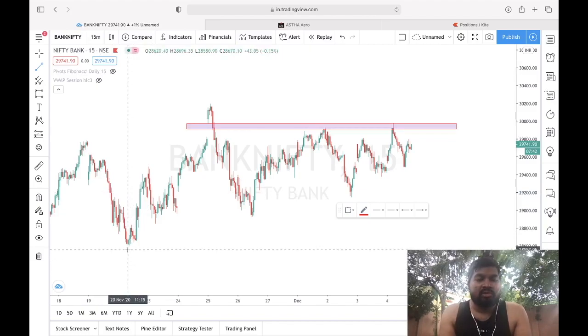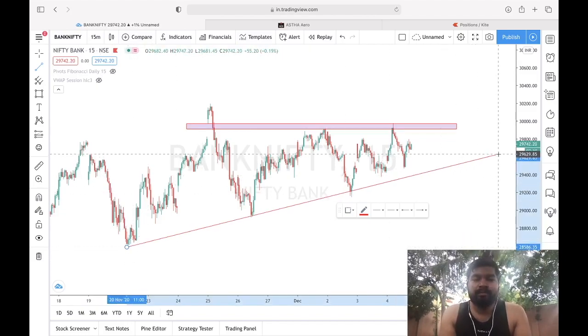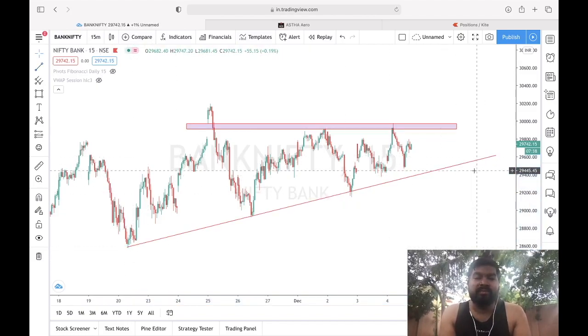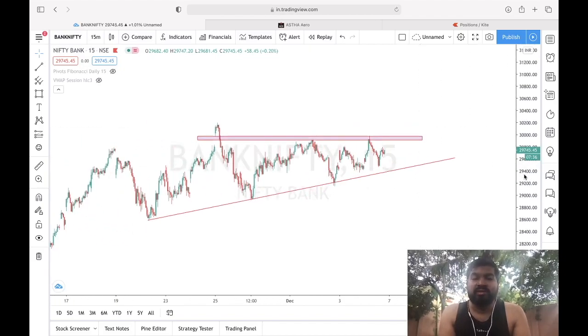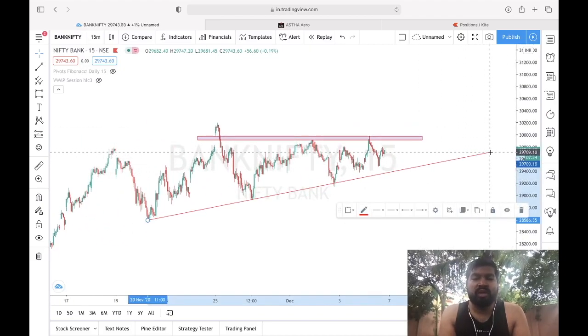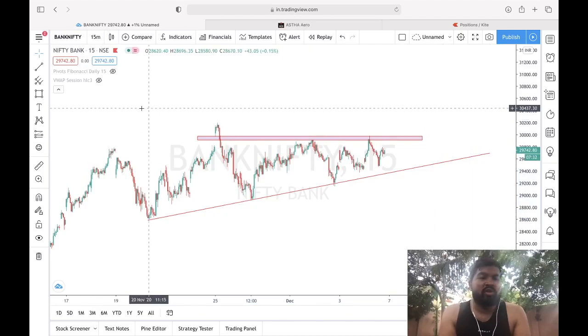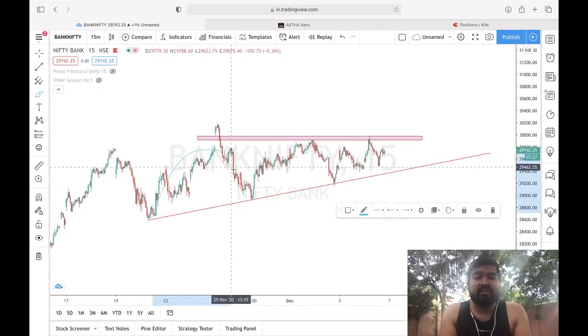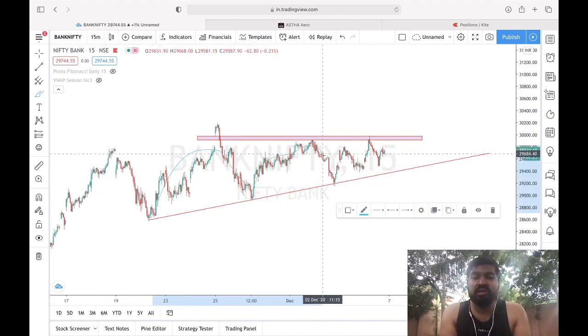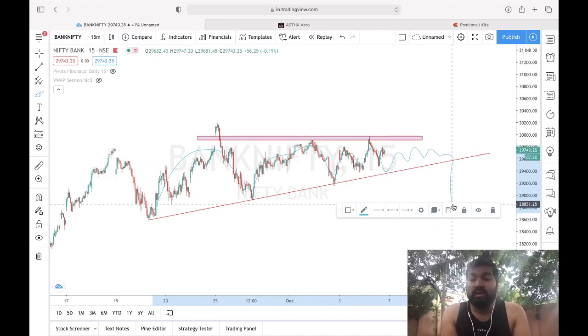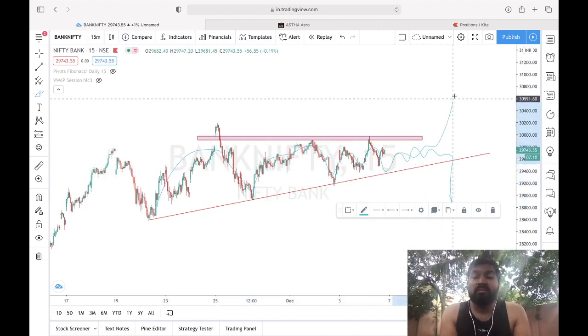Okay, if you see a simple trend line, beautiful, right? Now if you extend this level, what do you see? From this level the range is getting narrowed, right? The range will narrow down, and then we will see a breakdown or a breakout.